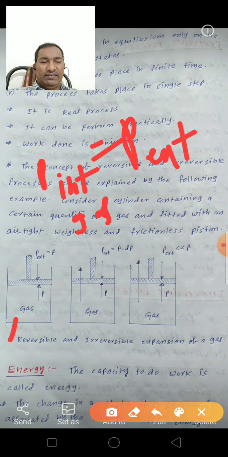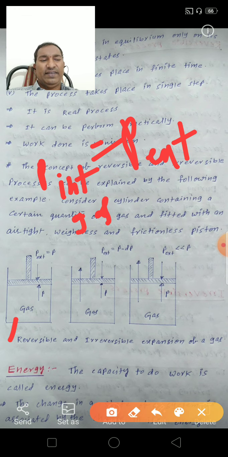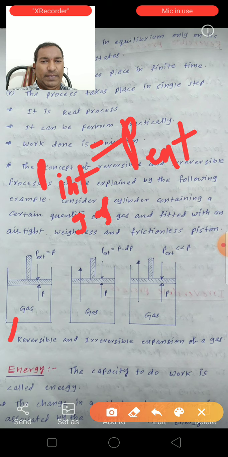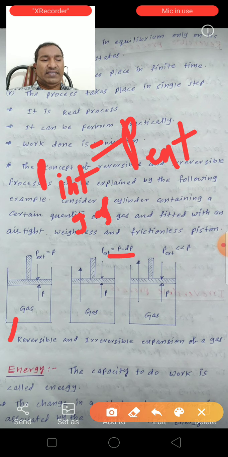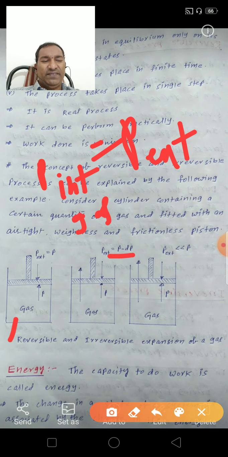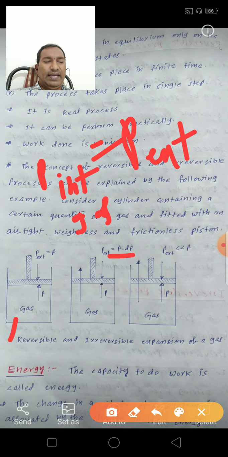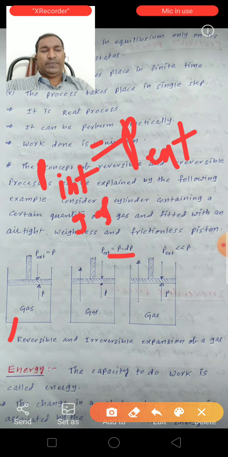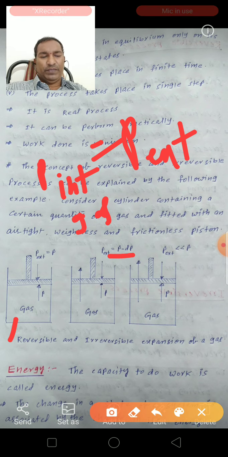If the pressure on the piston is decreased infinitesimally by a dP value, the pressure on the piston becomes P minus dP, which is infinitesimally smaller than P gas, that means the internal pressure of the gas, so the piston will move upward and the gas expands by an infinitesimal amount.